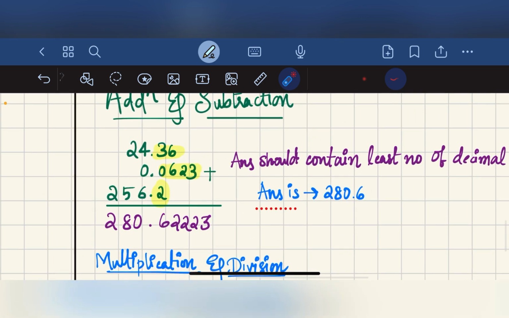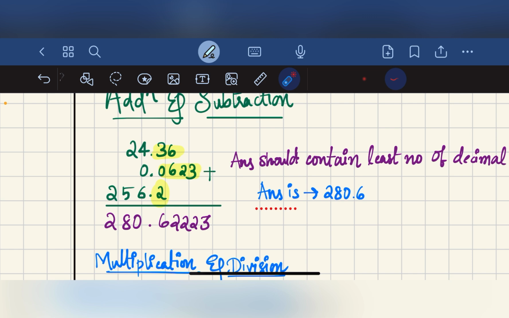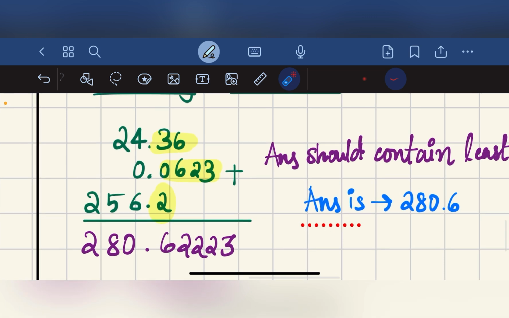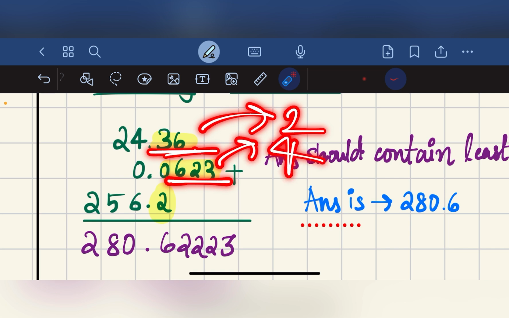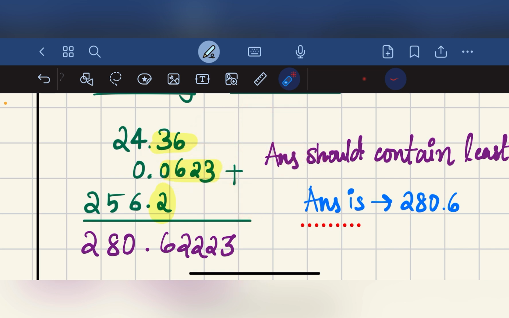In the case of addition and subtraction, take 24.36, 0.0623, and 256.2. We have to consider the number of digits after the decimal point. Here we have 2 digits, here we have 4 digits, and here we have 1 digit.